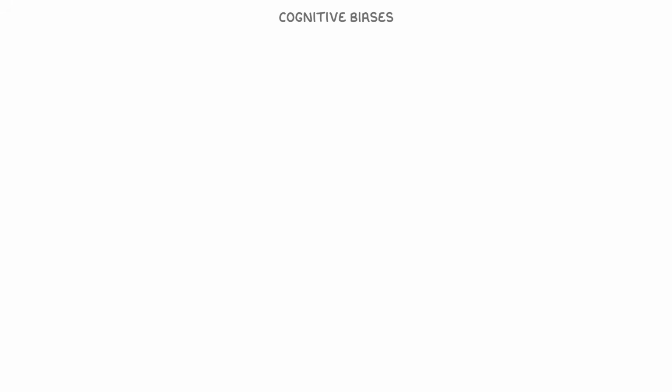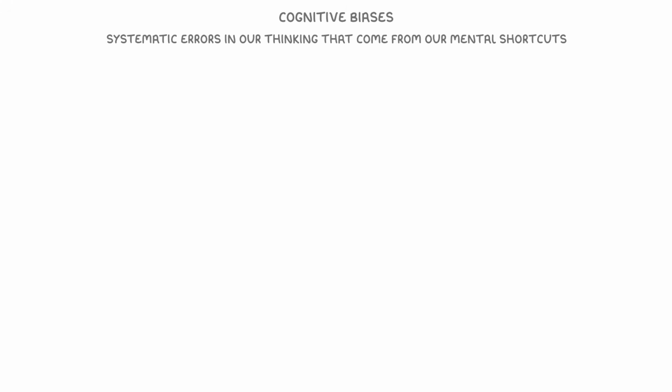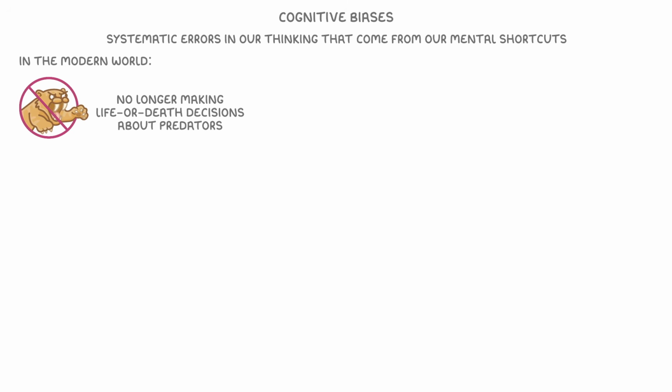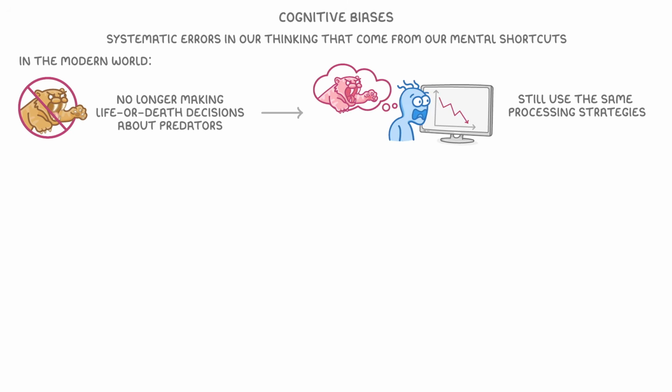Finally, let's look at what cognitive biases are. The term cognitive biases describes systematic errors in our thinking that come from our mental shortcuts. Essentially, while heuristics are generally helpful, they can sometimes mislead us and cause us to make predictable mistakes. In the modern world, we're no longer making life or death decisions about predators most of the time, but our brains still use the same processing strategies, and this can lead to errors in judgment when we're dealing with complex